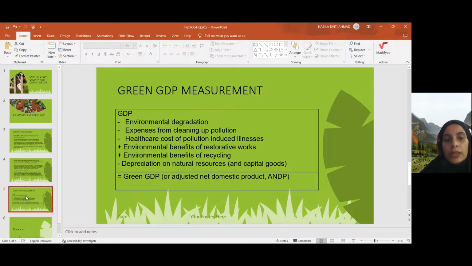Yeah, we have the GDP, the conventional one. We need to subtract all the environmental degradation, expenses from cleaning up pollution, healthcare costs of pollution-induced illnesses, and we need to add environmental benefit of restorative works, environmental benefit of recycling, and minus the depreciation of natural resources and capital goods. And we will get the green GDP.